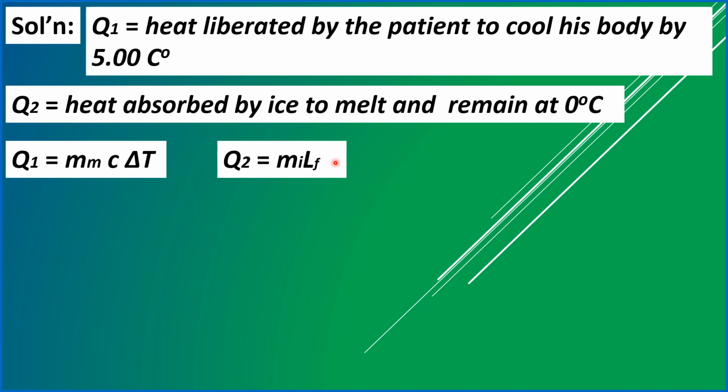Notice that there is no delta T because during the process of phase change, the temperature doesn't change.